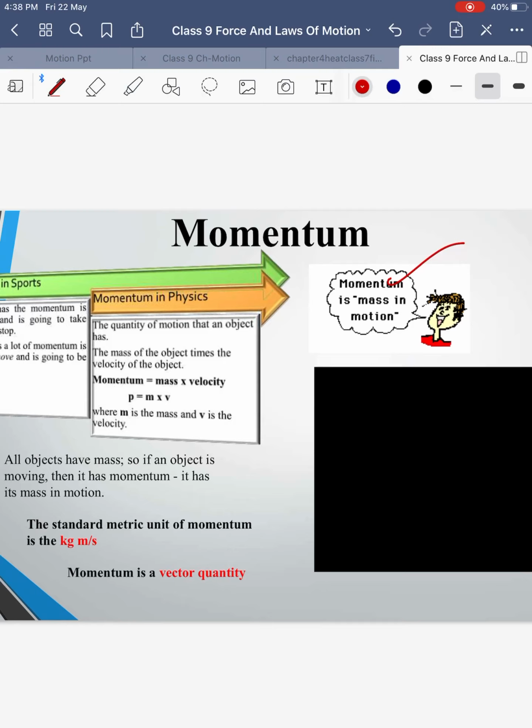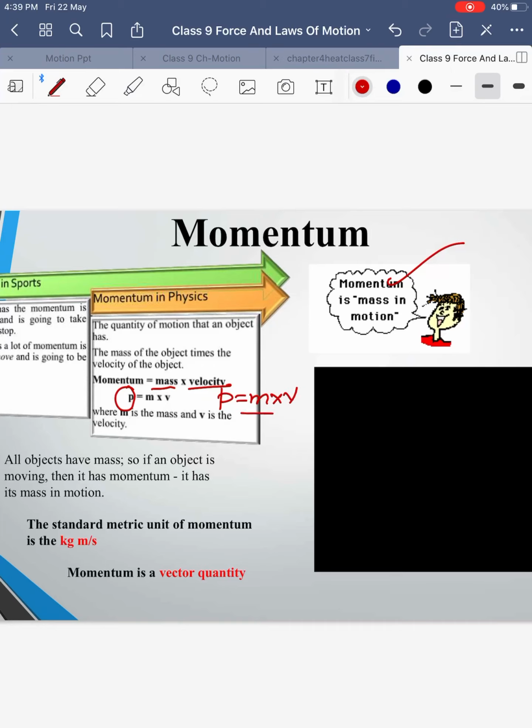Similarly, if we have two cars of the same mass going at different speeds, naturally the one going at a greater speed will produce a greater impact. So the impact or effect produced by any object in motion is measured by a quantity called momentum. Momentum is defined as the amount of motion contained in any object, or the impact produced by any object, denoted by the symbol small p. It depends on mass and velocity. That is why momentum has the formula m into v.